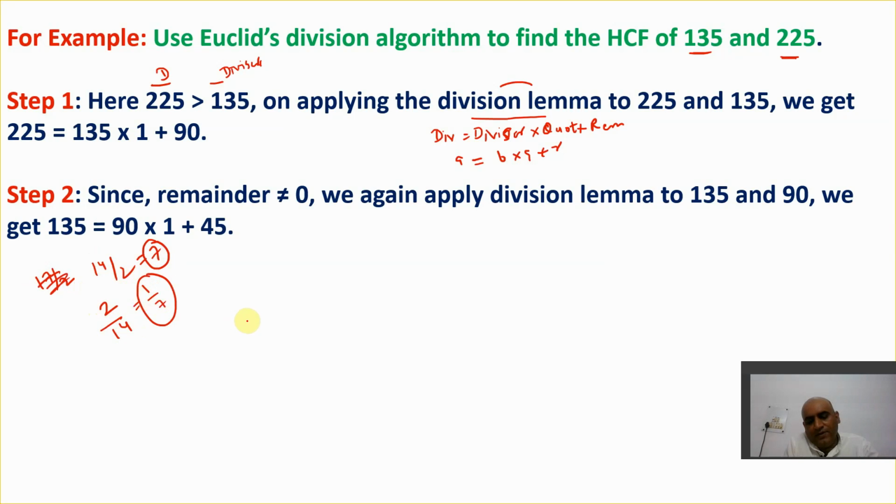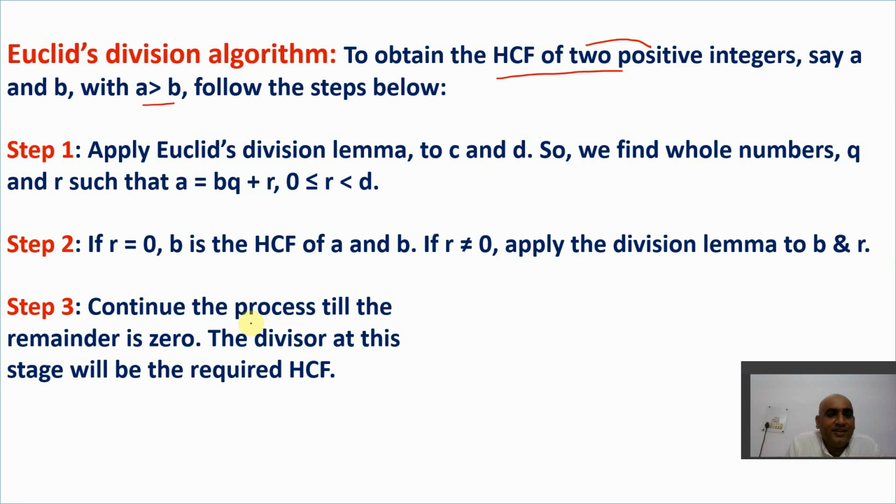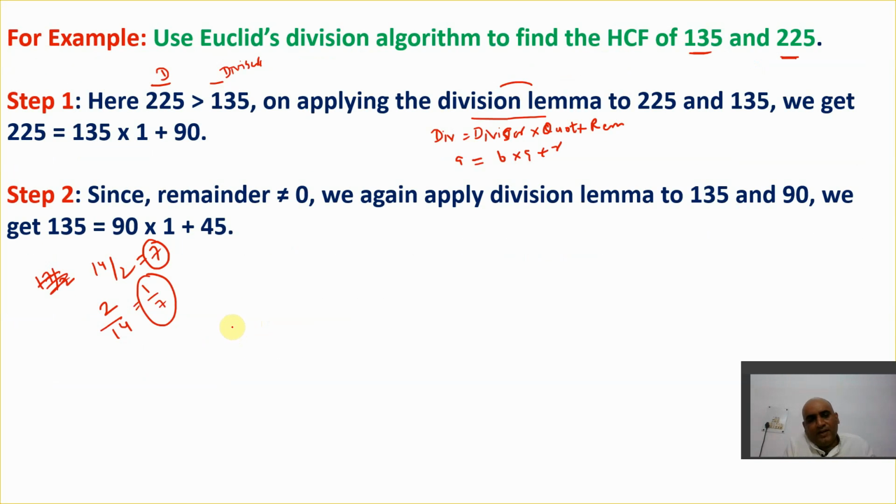And we are looking for positive integers here, and integers are not fractions. So the greater number is always taken as the dividend and the smaller number as the divisor, because if we take the reverse, it will lead to fractions, which is not an integer, which we are looking for.